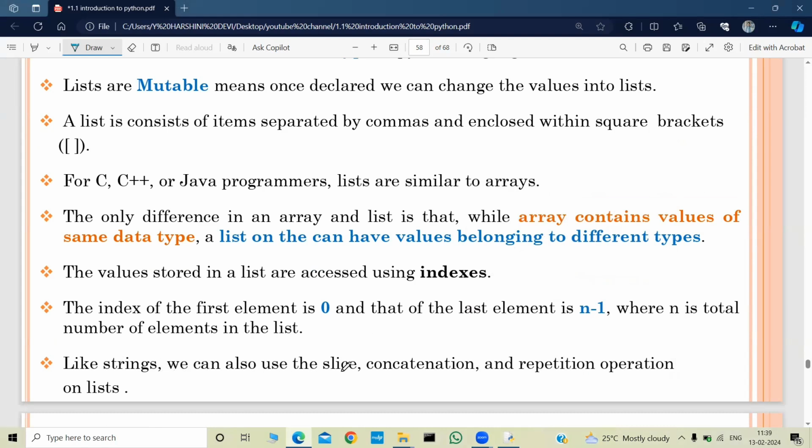Like strings, we can also use the slice, concatenation, and repetition operations on lists. I have already explained the slice, concatenation, and repetition operations in my previous videos. I will provide the link in the description box. Please do watch that also.